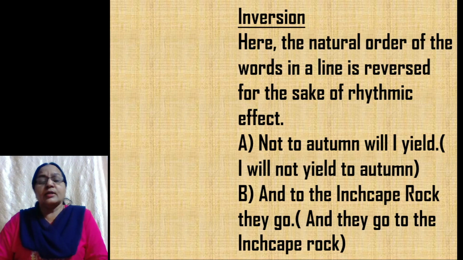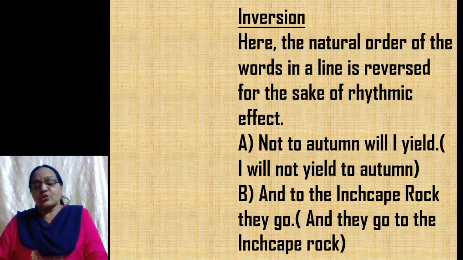Next one is inversion. In the case of inversion, you find the natural order of the words in a line is changed. This again is for greater poetic effect and for the sake of rhythmic effect. So what is inversion? Here, the natural order of the words in a line is reversed for the sake of rhythmic effect. Not to autumn will I yield.